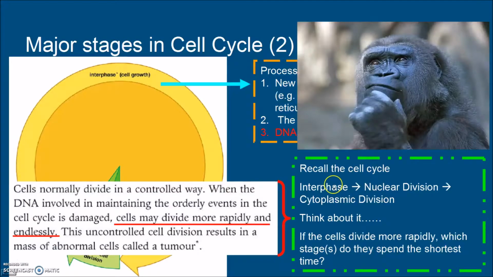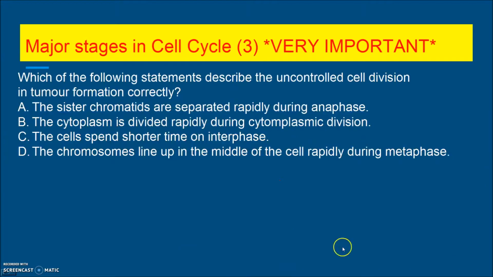Think about the cell cycle, the process, the order. If the cells divide more rapidly, which stage or stages do they spend the shortest time on, to make the whole process rapid? In this MC question, I want you to think about it.